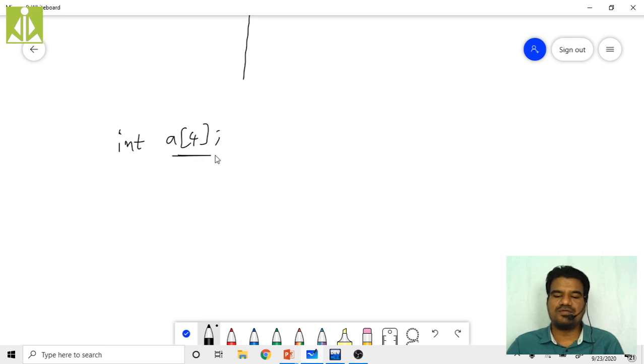Now this int a of 4, how many bytes? 4 bytes. Sorry, how many blocks of memory? 4 blocks of memory. How many blocks? 4 blocks: 1, 2, 3, 4. And now in these 4, the index will start like this: 0, 1, 2, 3.